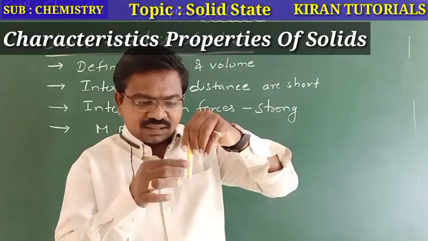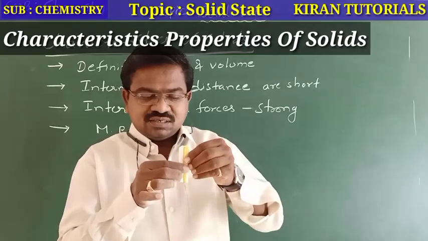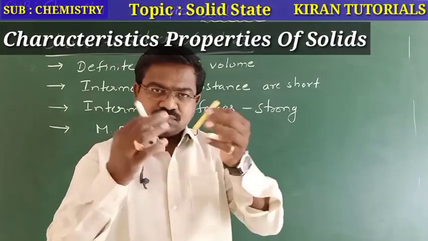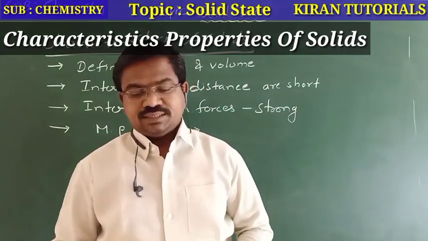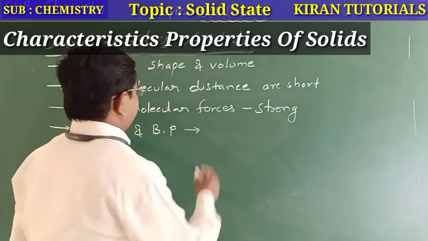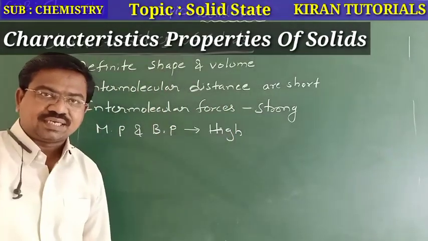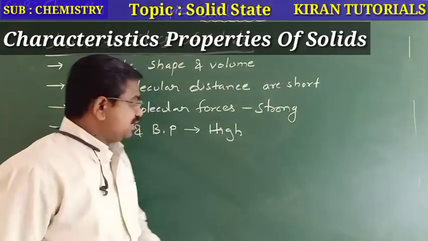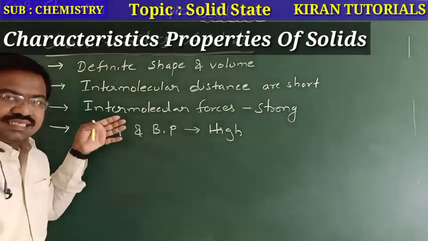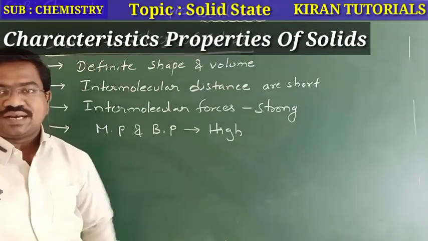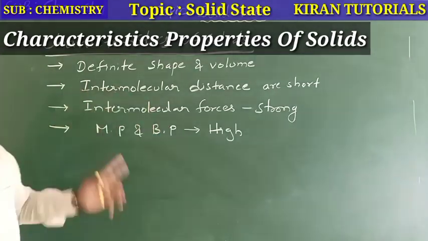To remove those forces we need more energy, more heat is required. So in solids, high melting point and boiling points are present. That is the fourth characteristic property of solids. Clear?